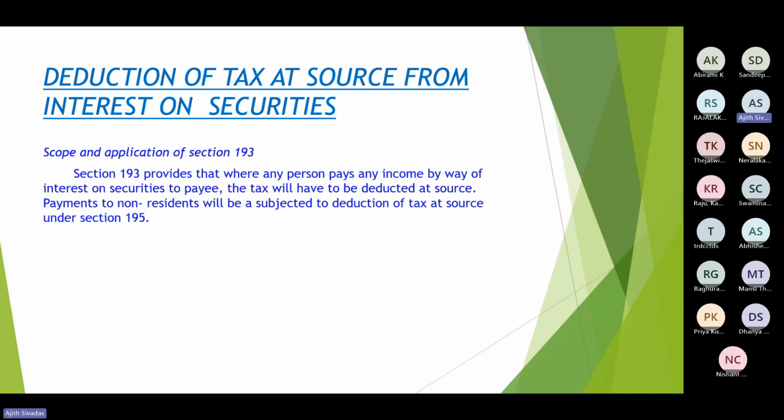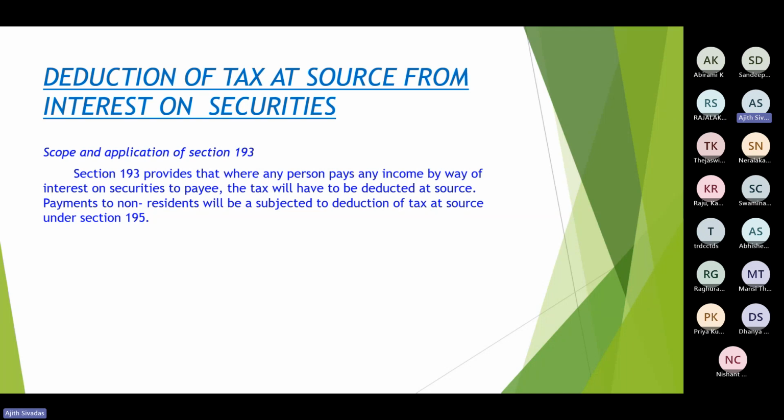I was mentioning a deductor, the person who makes interest payment can be a resident, can also be a non-resident, can be an individual, can be a company, artificial juridical person, local authority, any person. So any person who is making interest on securities payment shall be obliged to deduct TDS under section 193.